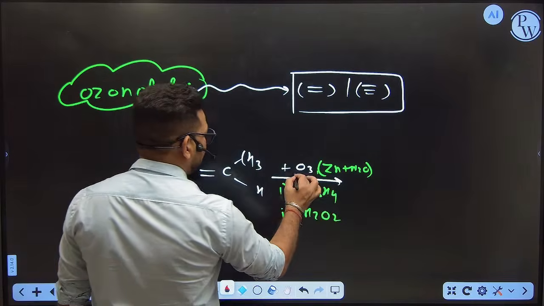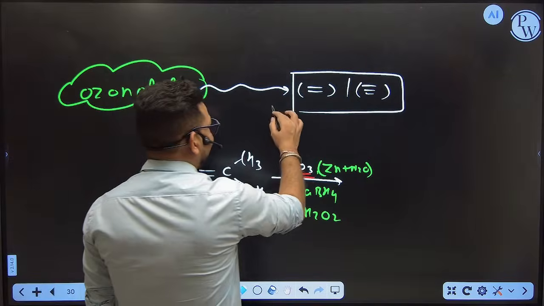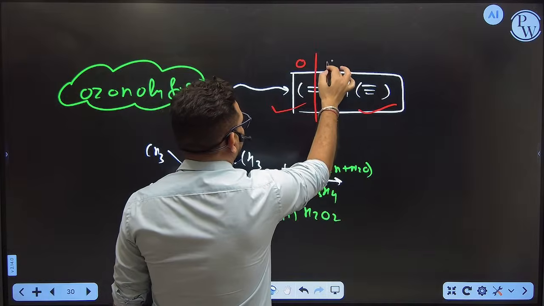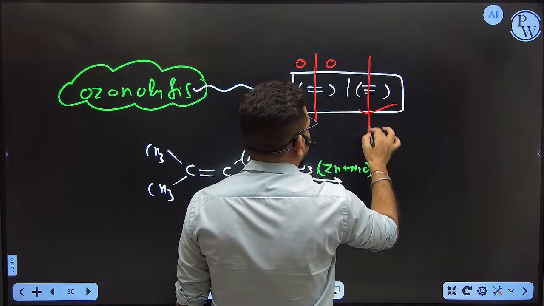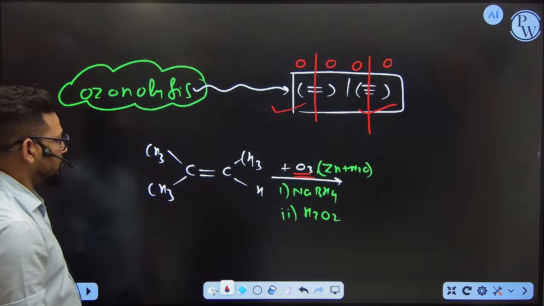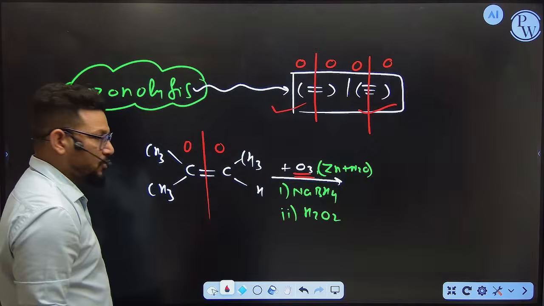How are you going to do the ozonolysis here? Ozonolysis stands for identifying double and triple bonds. How? Just break the double bond and distribute oxygen. Break the triple bond, distribute oxygen on both sides. That's the simple concept of ozonolysis. So it is a double bond, break the bond, just distribute the oxygen. So what will you get now?